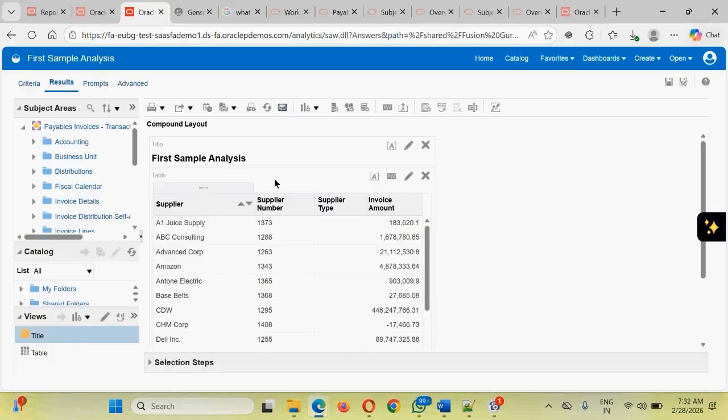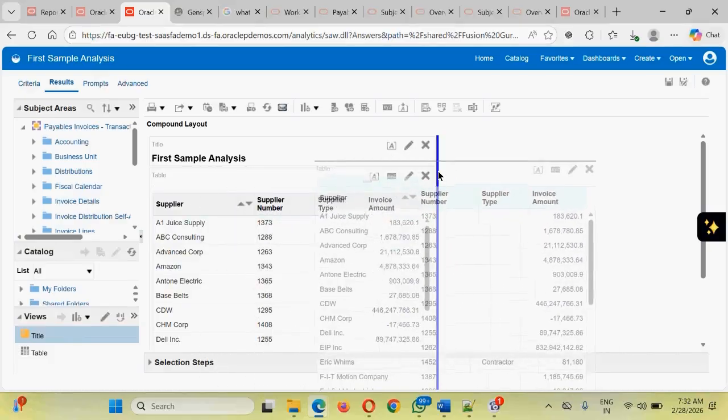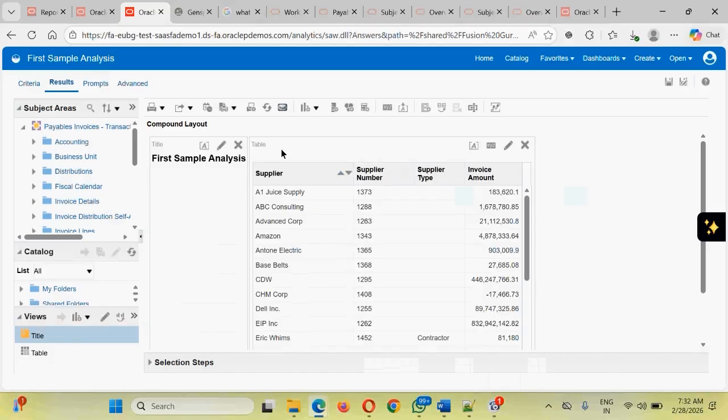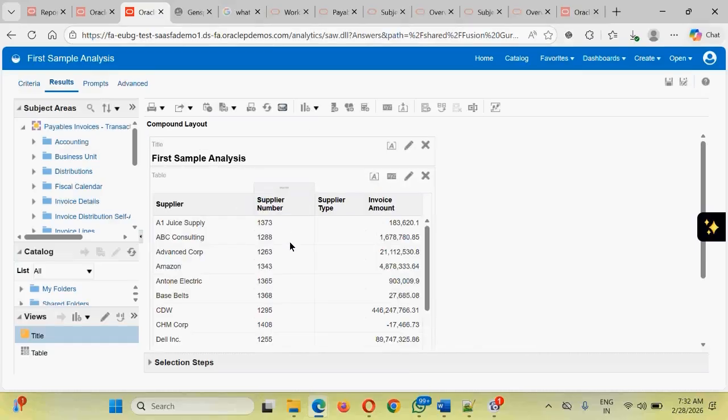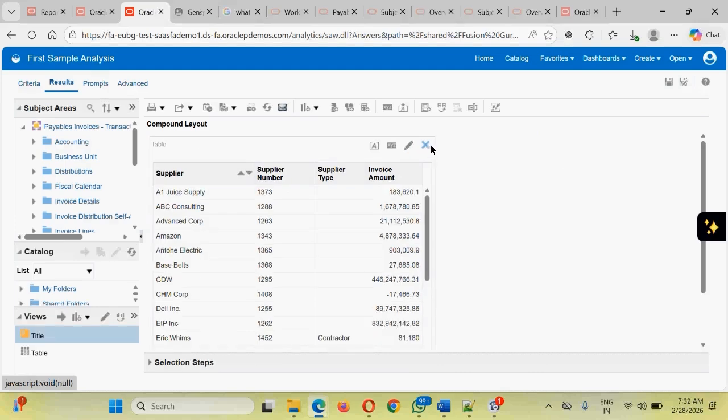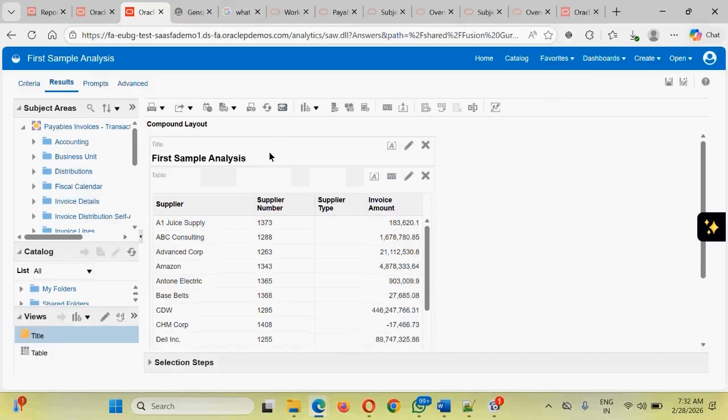So guys, if you want to play around with the structure of these particular views, you can drag and drop like this. It will be displayed like this. Or if you want to display it again at the top, select this and put it into the blue icon. It is displayed like this. Guys, if you don't want to display this title, click on this cancel. It will not be displayed. It is just not being displayed, but it always remains there, because these are the two default layouts. If you want to add it again, simply drag and drop. That's how you should be able to add it again.